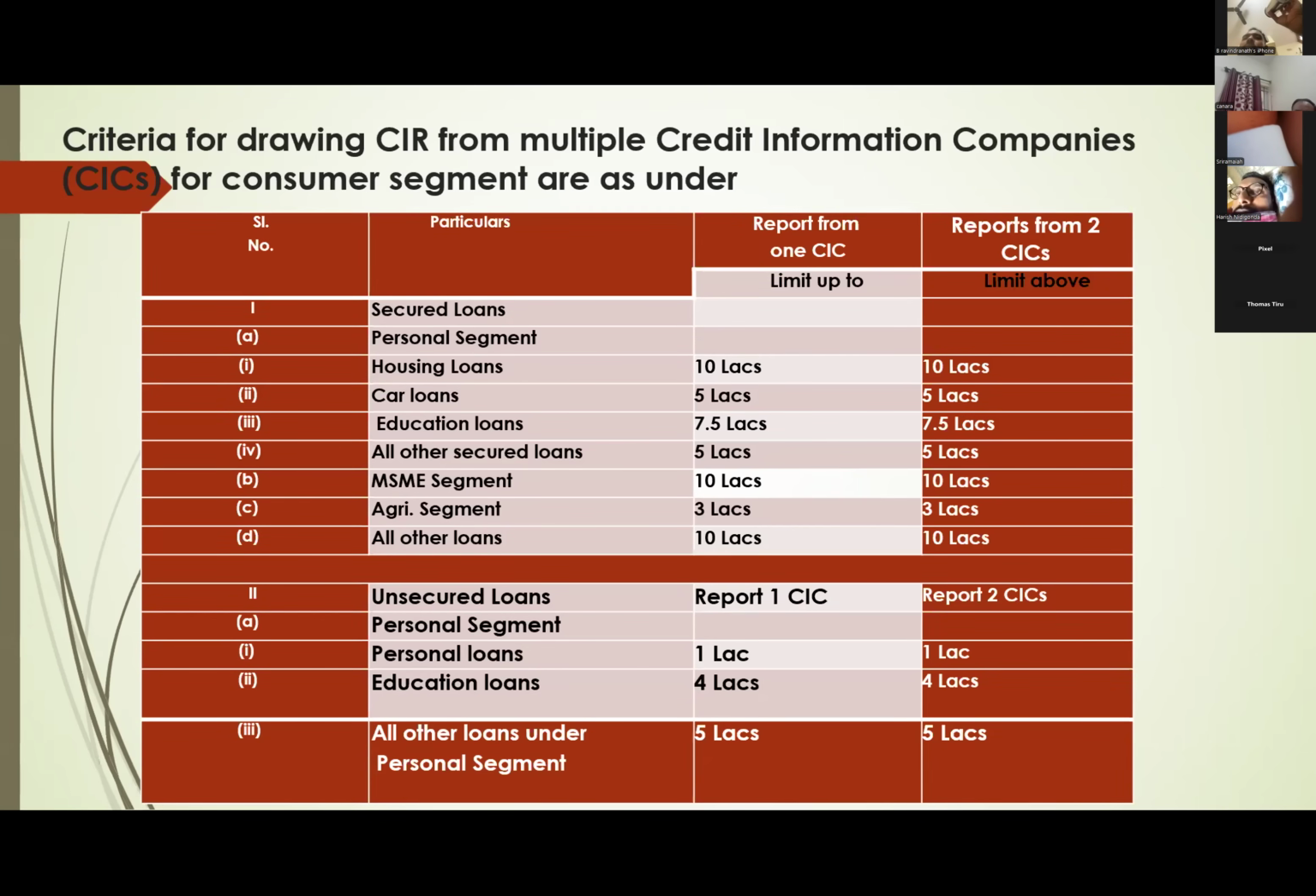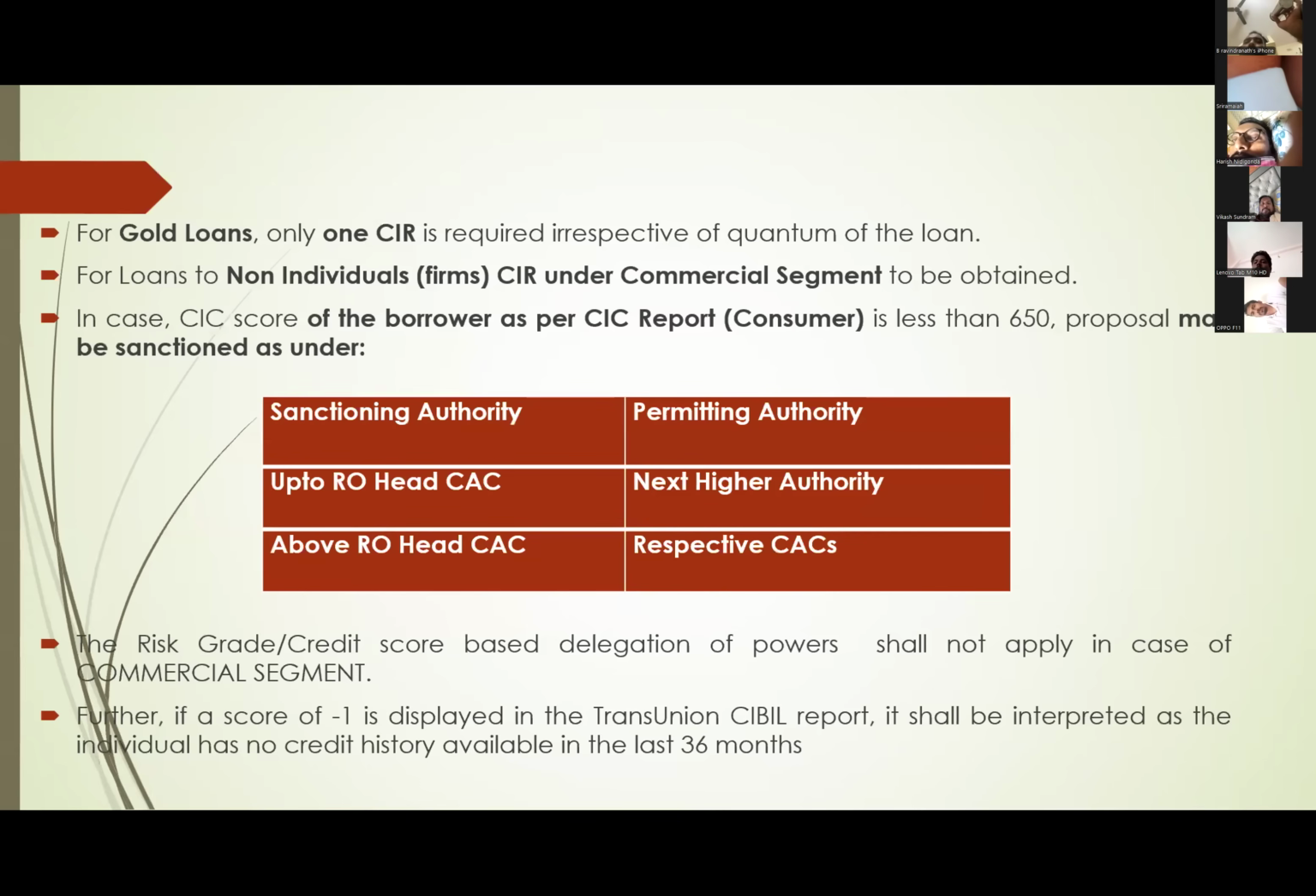For example, for housing loans up to 10 lakhs, only one CIR is required. Beyond 10 lakhs, 2 CIRs. Like that, these are also figures. We will go further, because I have already shared the material. It contains all whatever these PowerPoints have. That material is available in what was already shared. These PowerPoints also I will share with Ananta sir, and you may get them too. For gold loans, only one CIR is required.